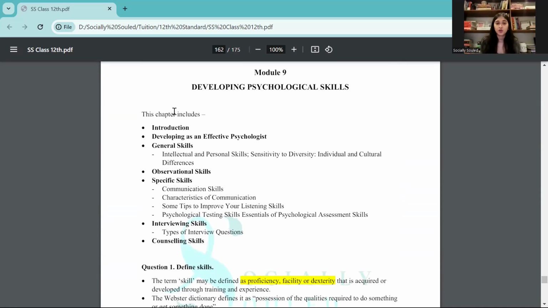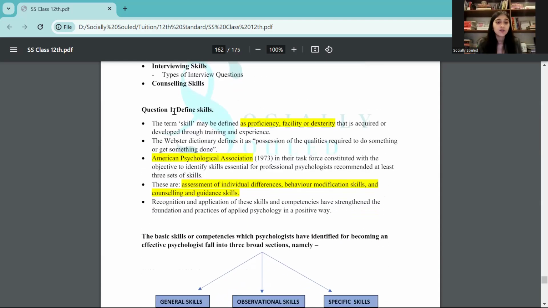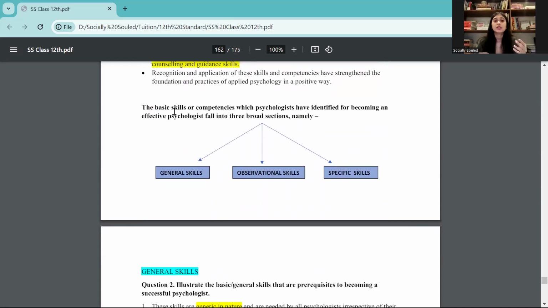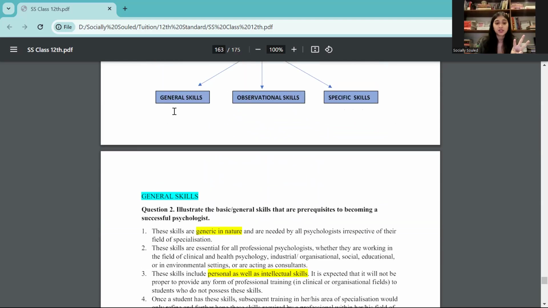Okay, that is the end of your module 8. Now you have your module 9. So you can see your unit 9 is similar to your unit 8 only. It's like a continuation. It's not a very big module on its own. All right, here you just have what are skills, understand that. What are the basic, you can say, effective psychologists have three main sections: general skills, observational skills, specific skills.